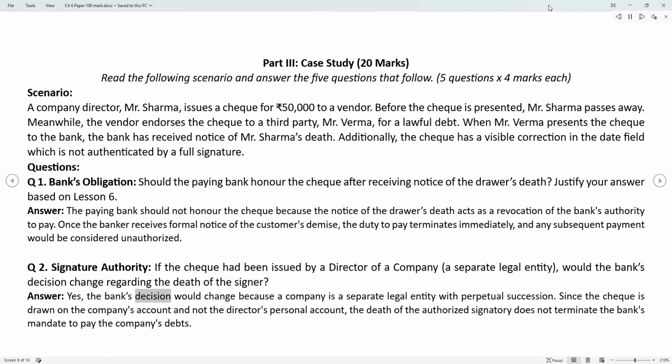Answer. Yes, the bank's decision would change because a company is a separate legal entity with perpetual succession. Since the check is drawn on the company's account and not the director's personal account, the death of the authorized signatory does not terminate the bank's mandate to pay the company's debts.